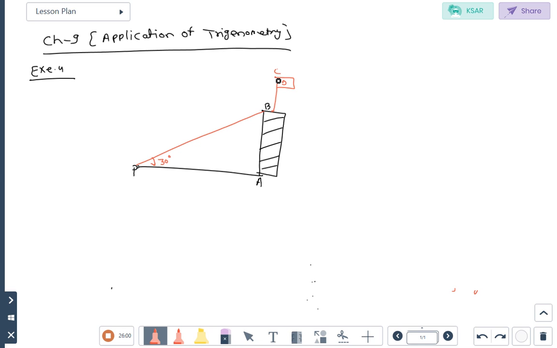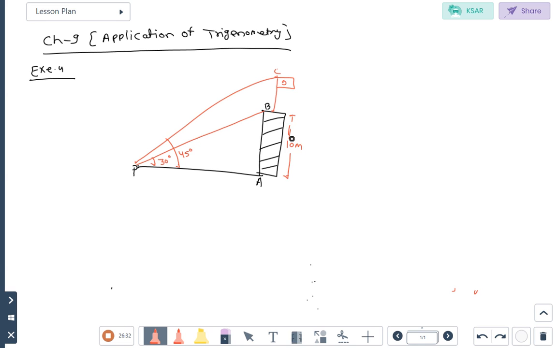At point C. From the point P. So again we will join point P to point C. That angle is 45 degree. Find the length of the flag staff and the distance of the building from the point P. You also have to calculate the distance of the building, and you will calculate that one. Building length is given to you, height is 10 meter.